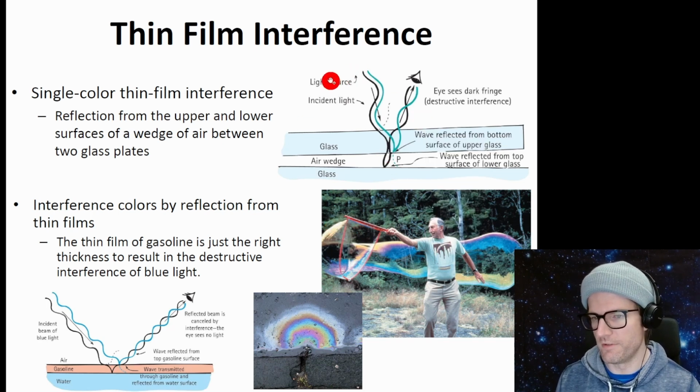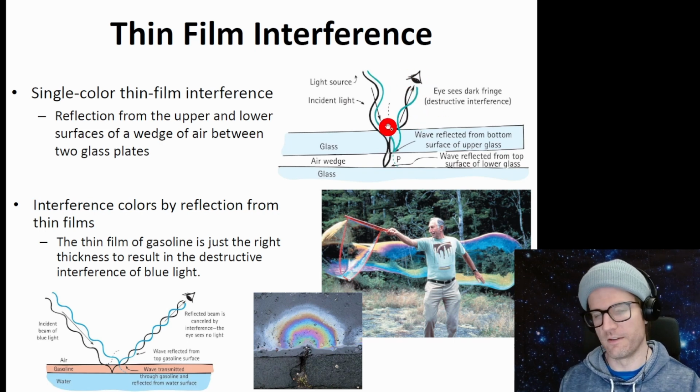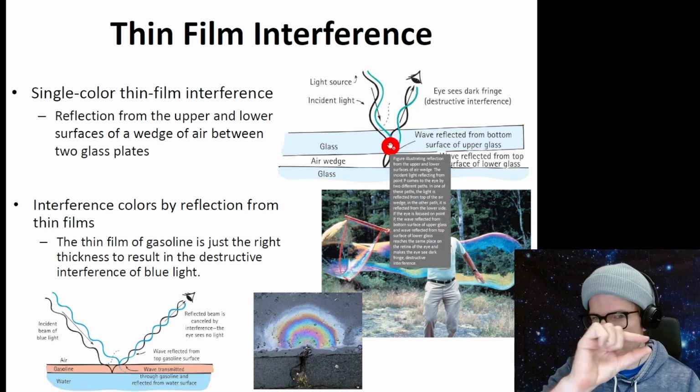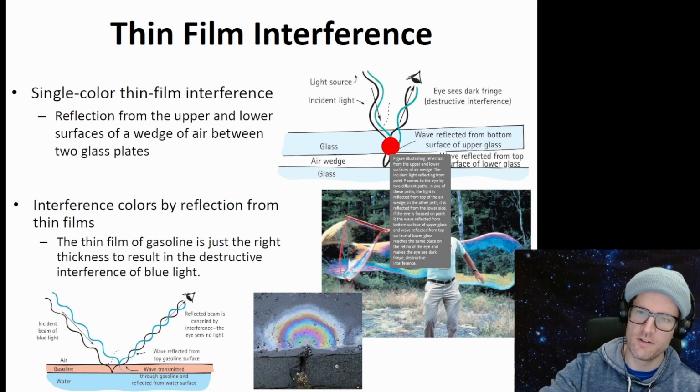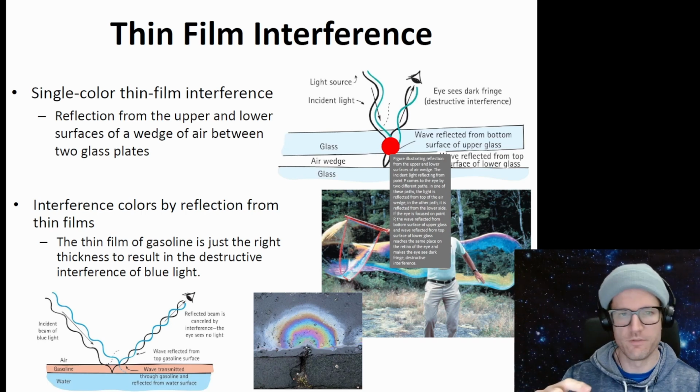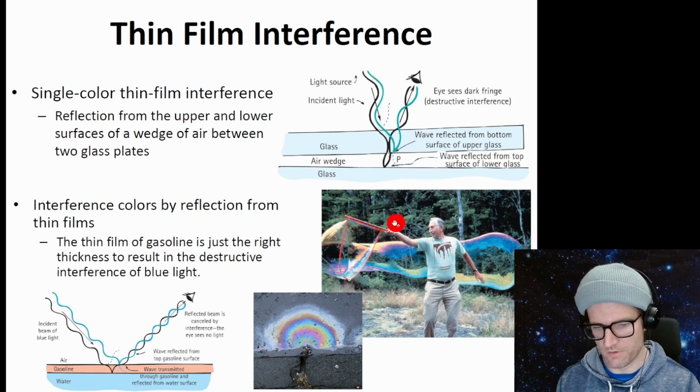If we have a light source up here, it comes in, we have glass and an air wedge. In this case, the air wedge is the thin film. The light comes in, some of it reflects off the bottom, some of it reflects off the glass. In this case, it's destructive interference, we see nothing. Depending on exactly how thick that wedge is, sometimes red will be destructively interfered, sometimes blue, sometimes all different colors. That's why we get to see the colors of the rainbow here.